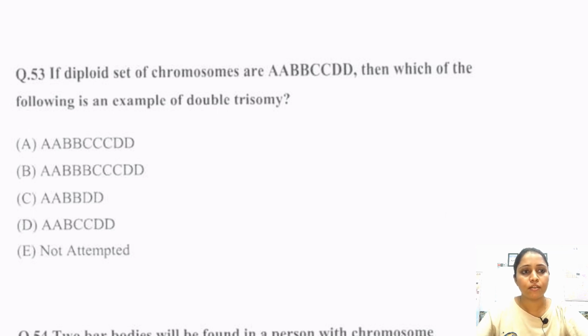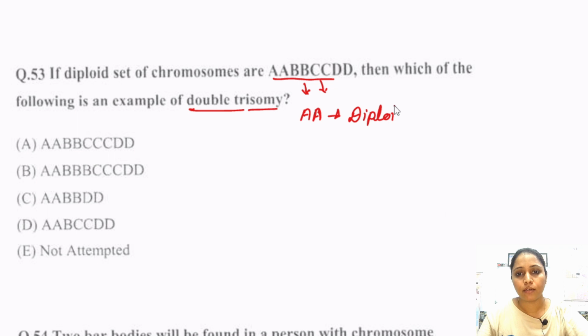In this question, they asked, if this is the diploid set of chromosomes, then which of the following is an example of double trisomy? Double trisomy means two of these genes or chromosomes have an extra copy, because this is the diploid form, and if an extra copy is found, then it is called a trisomy.